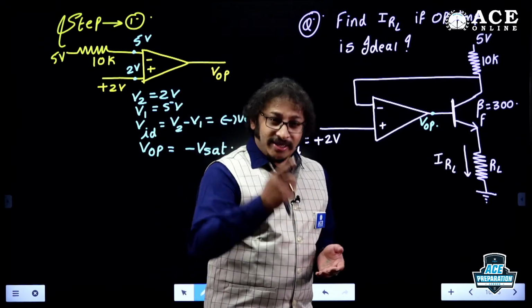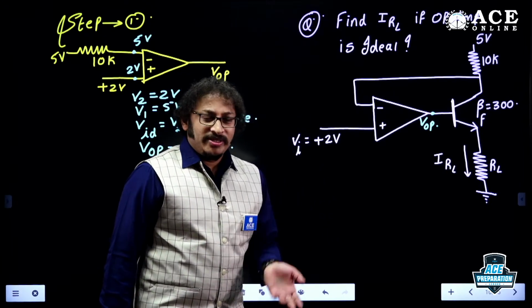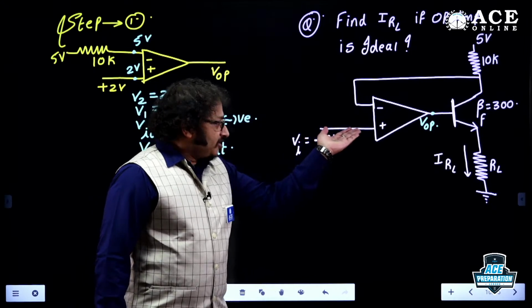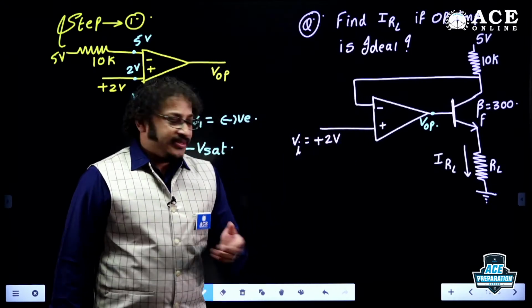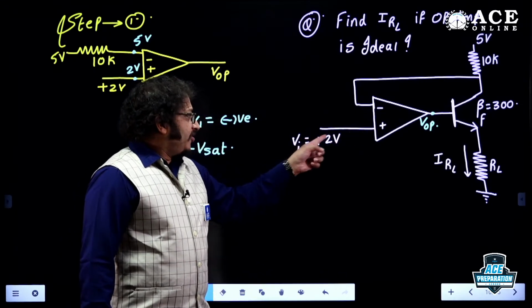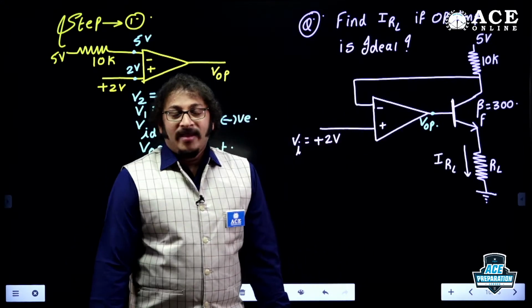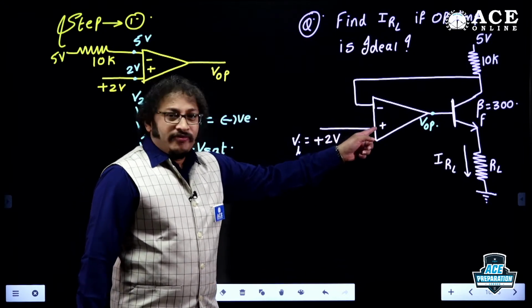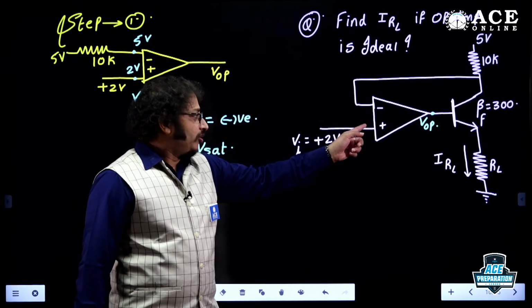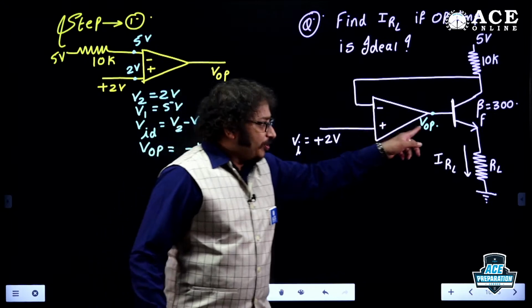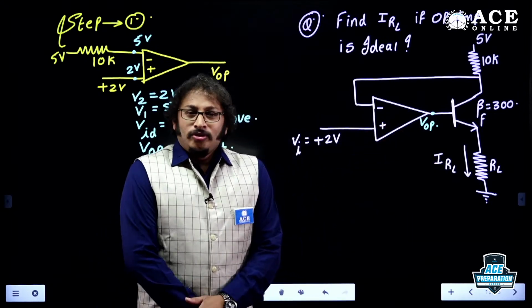Students are making a mistake, and some students asked me: Sir, the input is given to the non-inverting terminal, so it is over, VOP is positive. Who told you that?